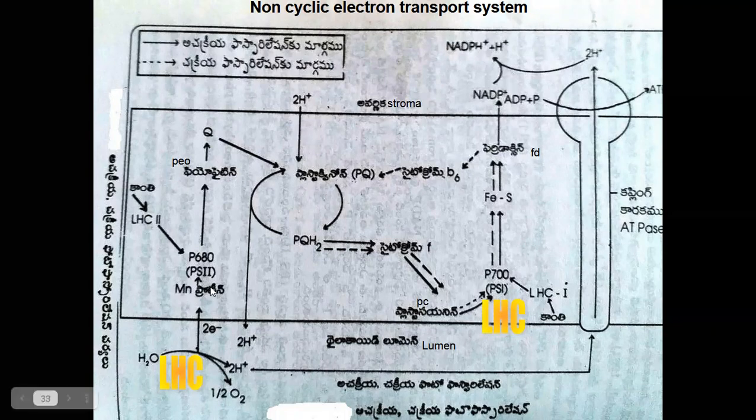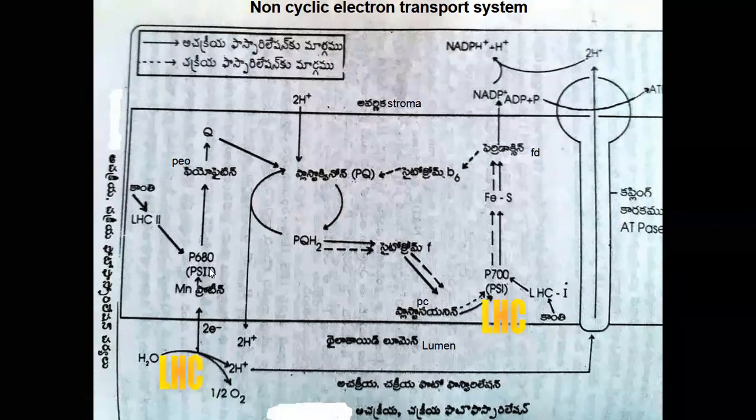See, first electrons are released from photosystem 2, carried by the electron carriers, and reach photosystem 1. From photosystem 1 the electrons reach the iron sulfur complex, pass to ferredoxin and then to the stroma of the chloroplast. These electrons mainly help in the formation of NADPH. NADP plus converts into NADPH by the electron energy.